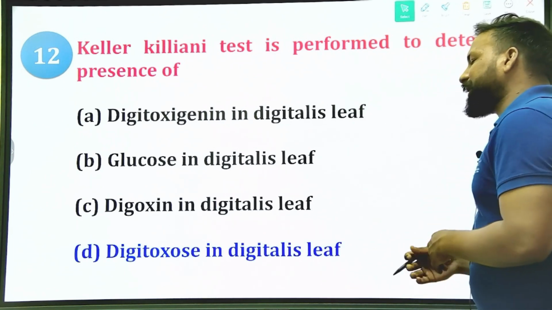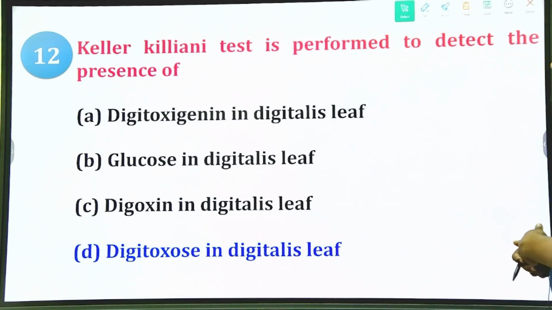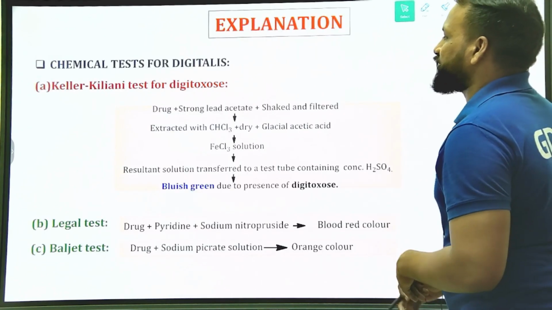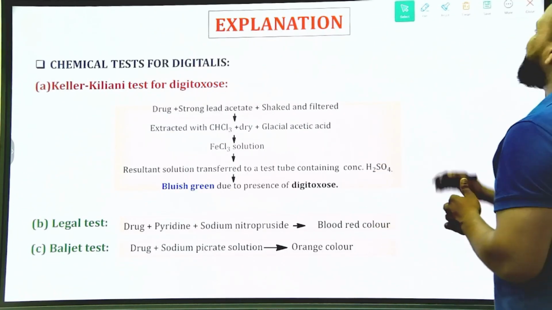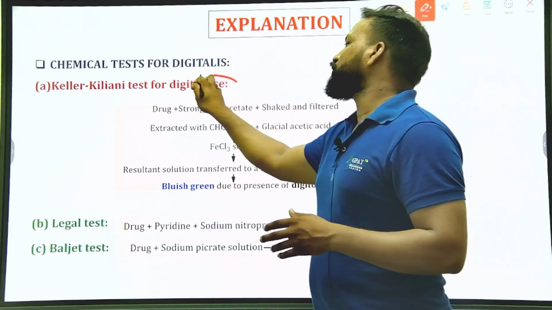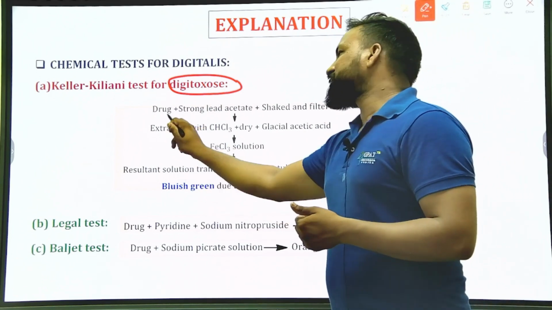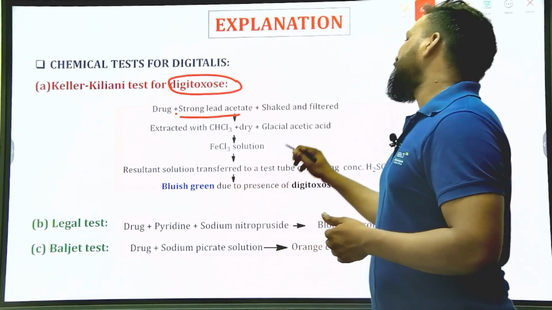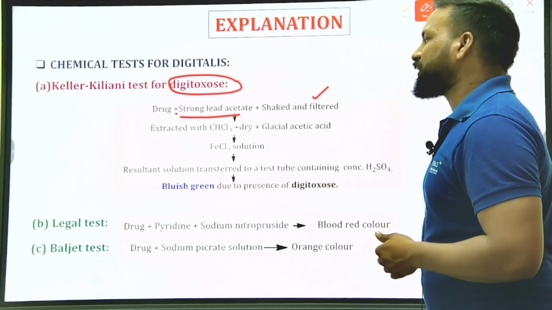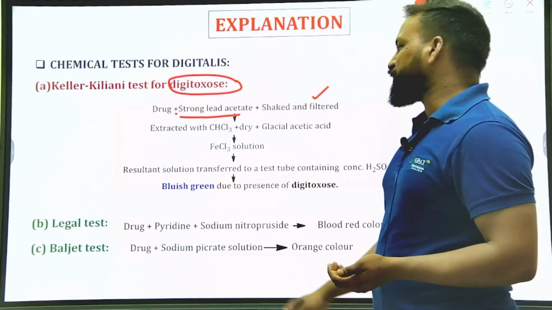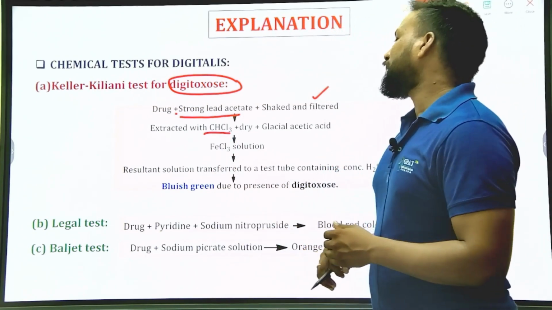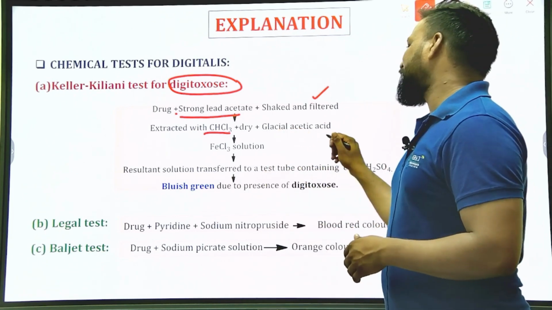Undoubtedly, option D is correct. Okay, digitoxose in the Digitalis leaf. So the Keller-Kiliani test is for the digitoxose, the sugar present in the Digitalis leaf. For that, we need to take the drug plus strong lead acetate, shake it and filter it. After that, the filtrate needs to be extracted with chloroform, dried, and we need to add glacial acetic acid.